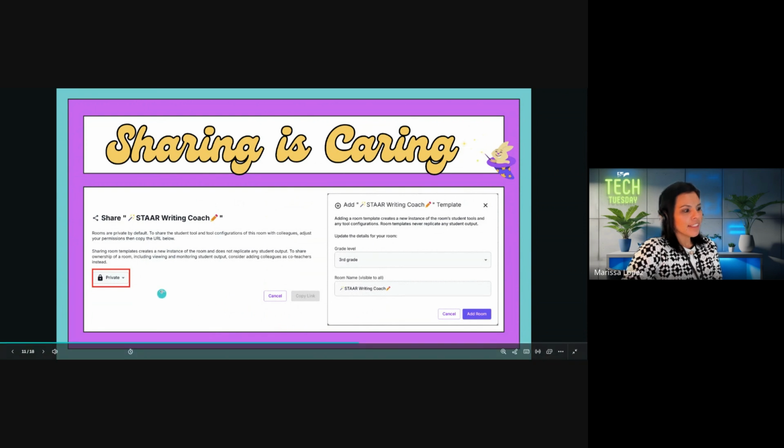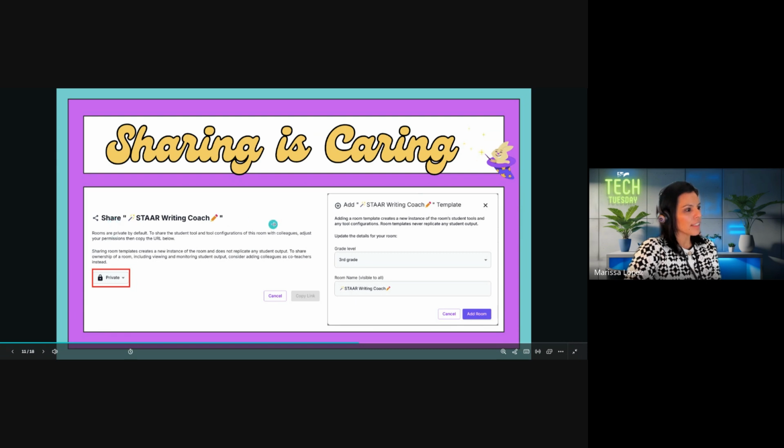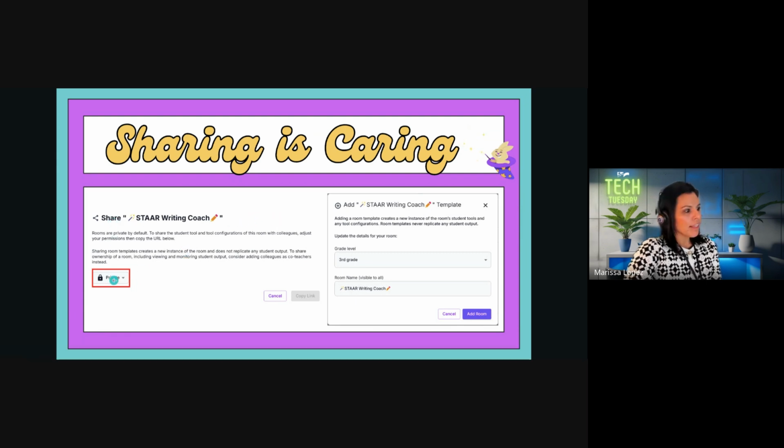Okay, and this is a way, once you create one with your team, let's say, for example, if your team is creating a custom chatbot and then your coworker has a really good one that gives really good feedback, the kids are really loving this chatbot, and the one you created isn't as detailed, it doesn't give the best feedback, then you can actually share with each other. So all you have to do is click on the three dots after you make it. You have to change it from private to public, it'll give you a link, and that link is the one that you can send out to your coworkers.